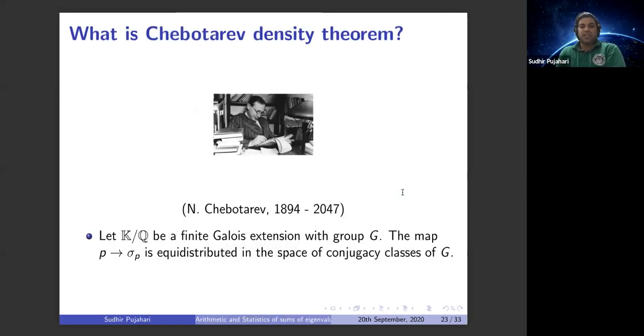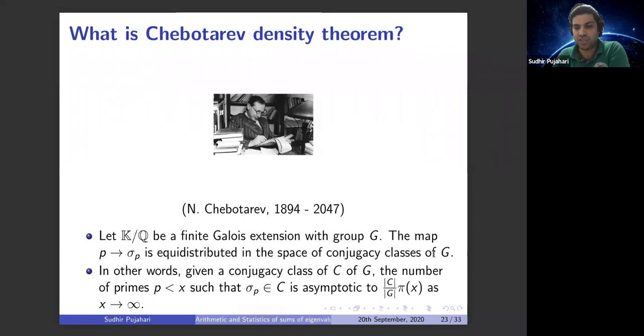Okay, so we are going to see what kind of tools go in. Let me just say briefly what the Chebotarev density theorem is. If K over Q is a finite Galois extension with group G, the Frobenius map is equidistributed in the space of conjugacy classes. In other words, what does it mean? Given a conjugacy class C of G, the number of primes p such that σ_p belongs to C is asymptotic to the cardinality of C by the cardinality of G times π(x), as x goes